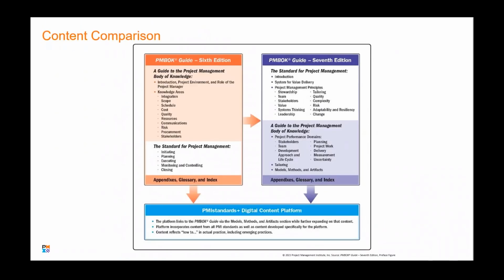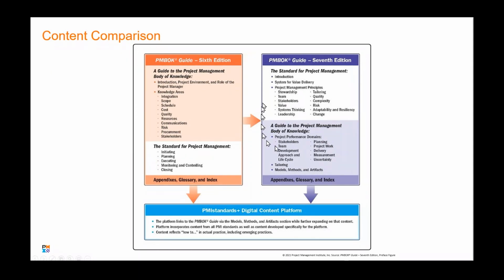What's kind of interesting is, first of all, they've reversed the order. In the 6th edition, the front part had to do with the PMBOK Guide itself: the processes, the knowledge areas, all of those aspects were in the first part. And then in the back was the actual ANSI standard, which went through by process group, and it was not as tool and technique oriented as the actual PMBOK Guide portion.